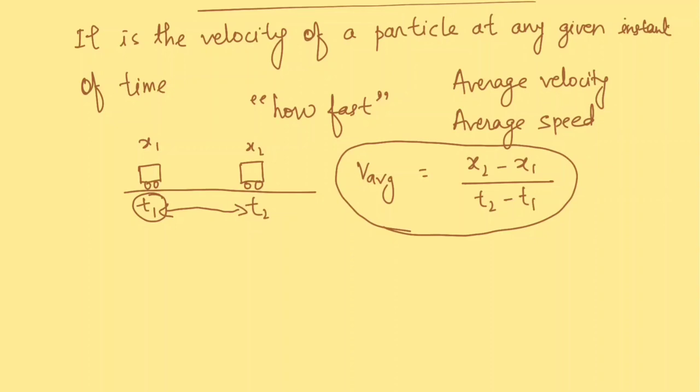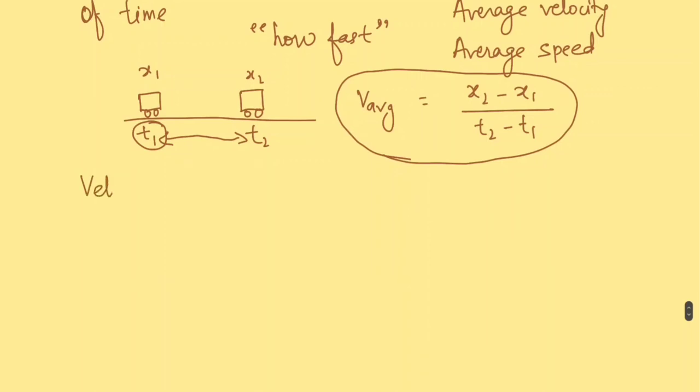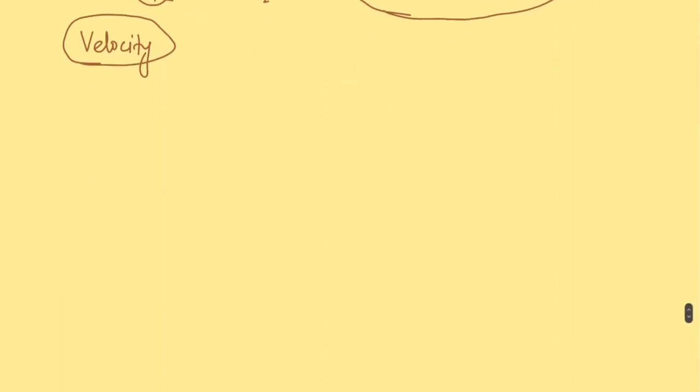That is one thing. Again, we use the term velocity rather than instantaneous velocity whenever we want to discuss instantaneous velocity. From this point on we will be using the term velocity only, and we will mean instantaneous velocity unless otherwise specified. Okay, so now let us define it mathematically.